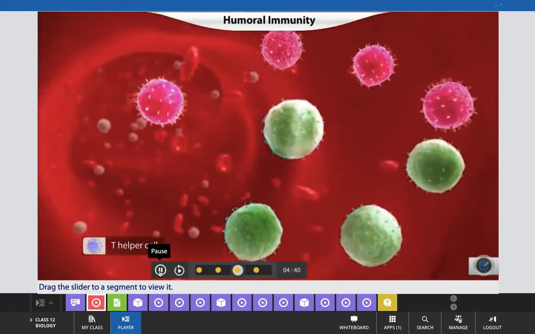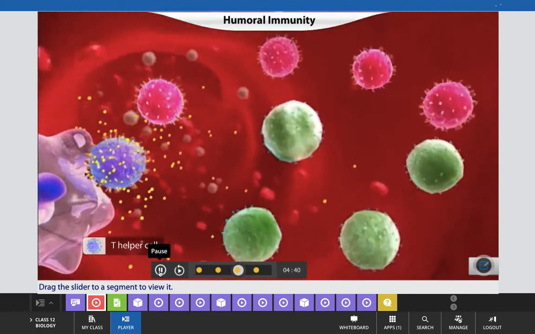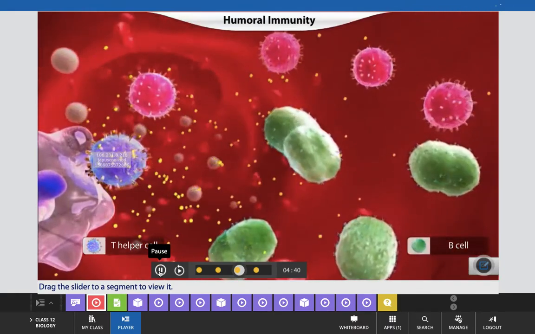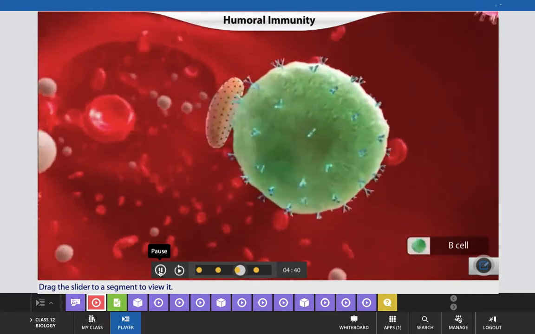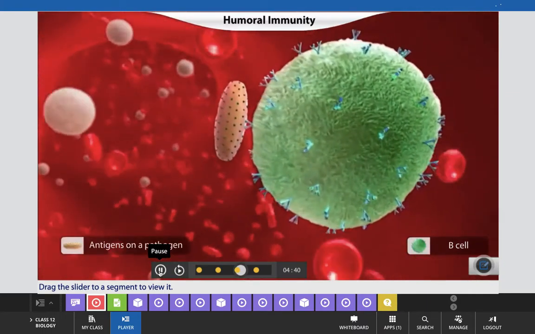When a T helper cell comes across an antigen, it activates the B cell. The activated B cell binds to the antigen.